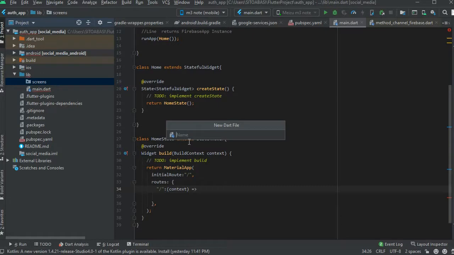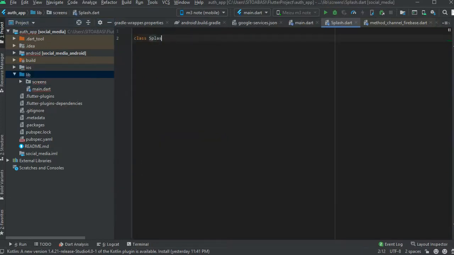All you need to do is go to the library, you go to new, create. So right now we're going to create the .dart file, the splash screen. So we go to the .dart file, and we're going to call this .dart file splash screen. Alright, so you see the splash.dart. Now this is where the splash screen is going to be. I'm going to show you how to create a splash screen. It's going to be so easy, it's going to be simple for you. I'll show you the easiest way.